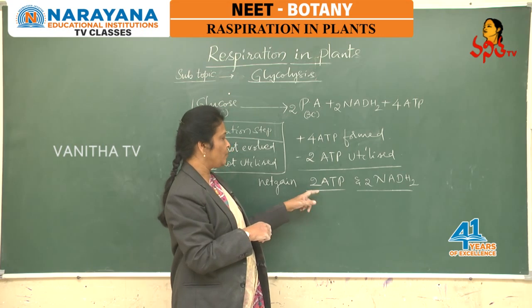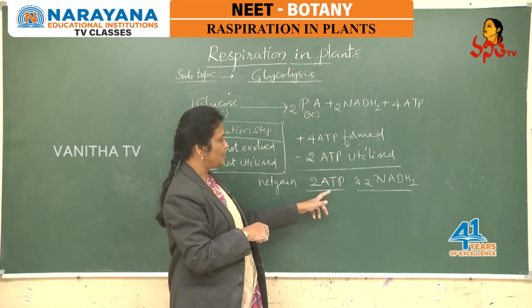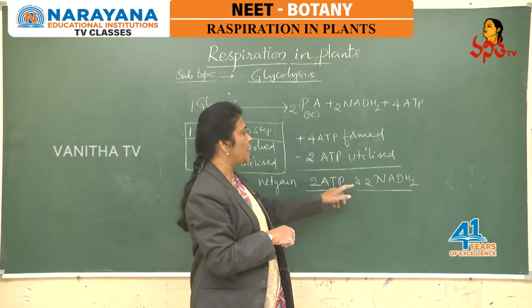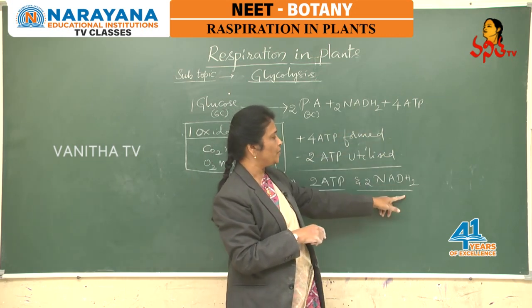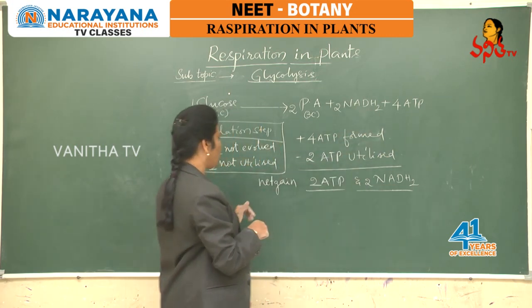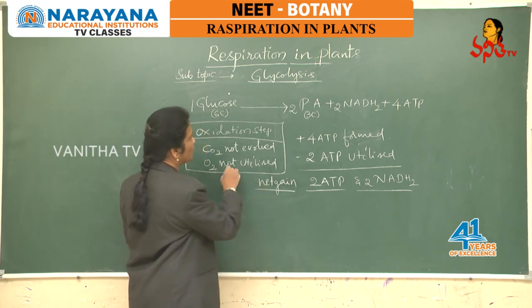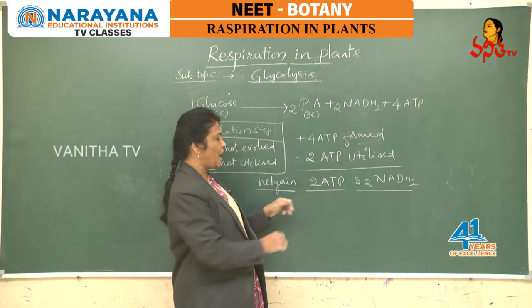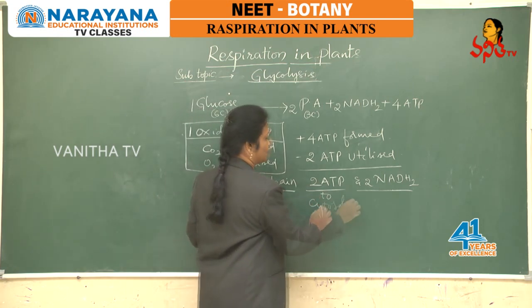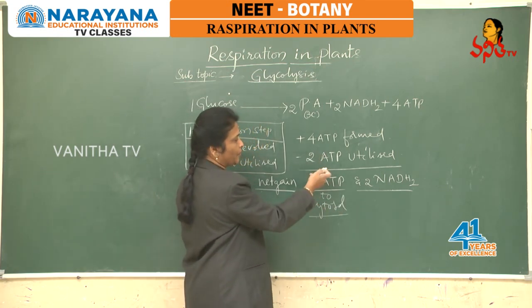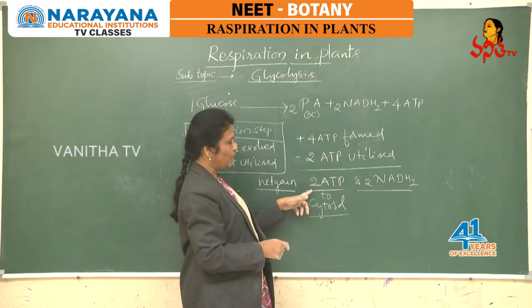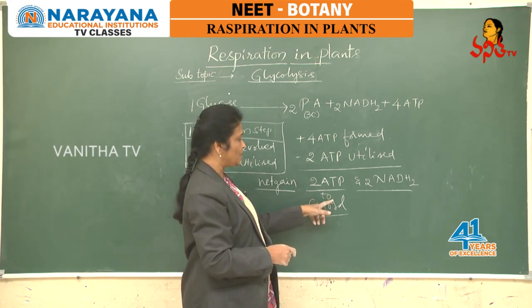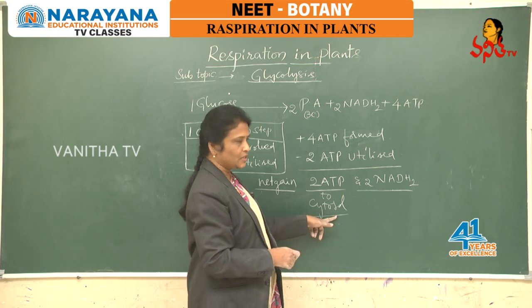So totally we consider the net gain of 2 ATP molecules as well as 2 NADH formed during the oxidation step. So the net gain for one glucose during the glycolytic pathway is 2 ATP added to cytosol. 4 formed but 2 utilized.